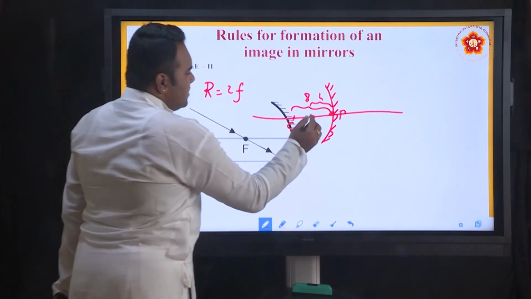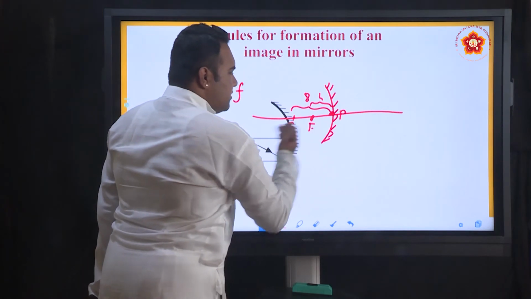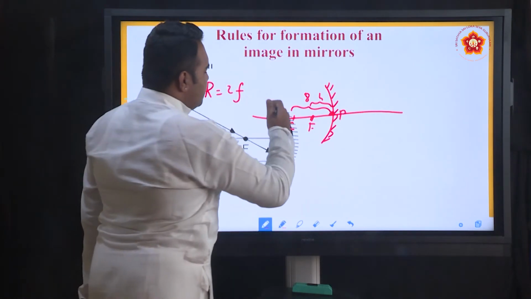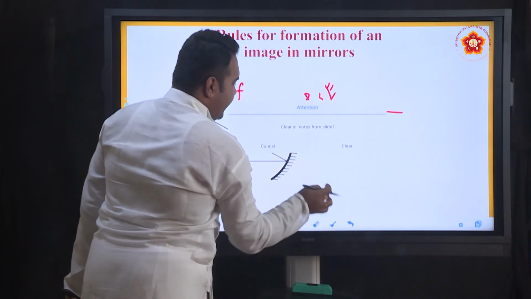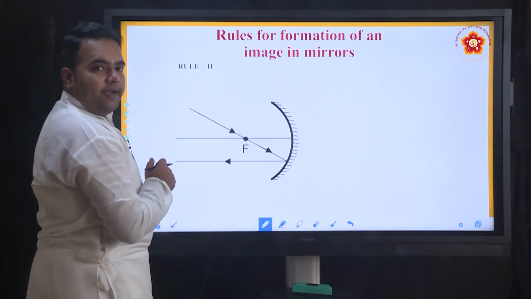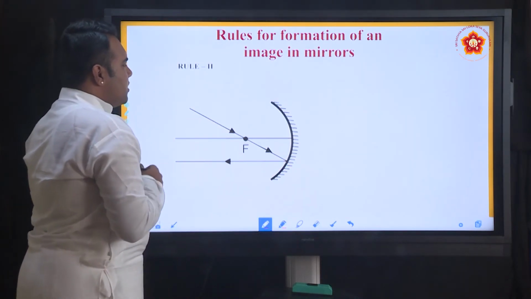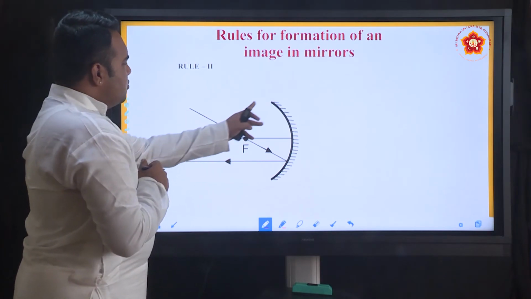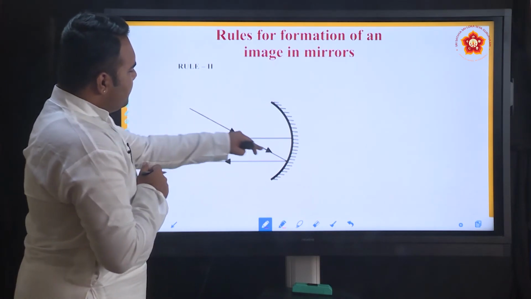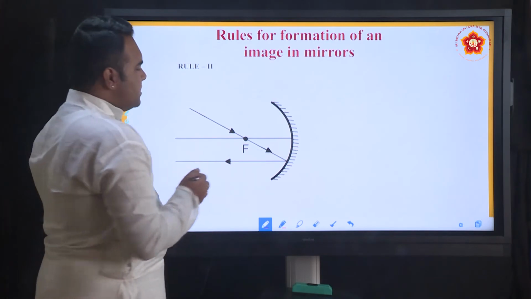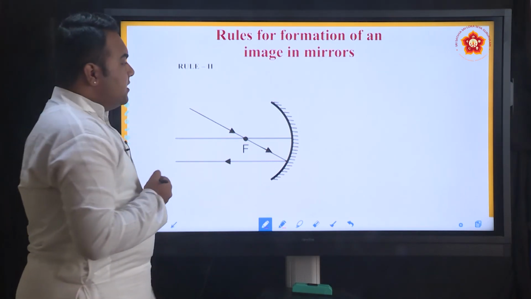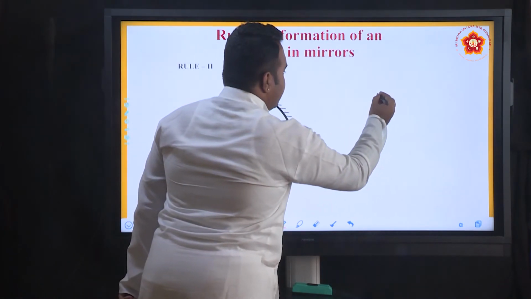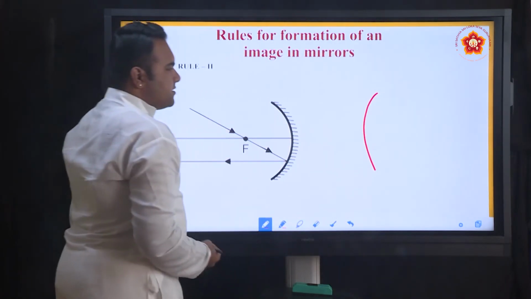Once fixing all the 3 points, we should draw the ray diagrams, and these are the ray diagrams that you will be able to plot. Rule 1 we have seen, now rule 2. For a concave mirror, any ray of light passing through the focus, after the reflection emerges parallel to the principal axis. Now, let us see how we draw the same thing for a convex mirror.